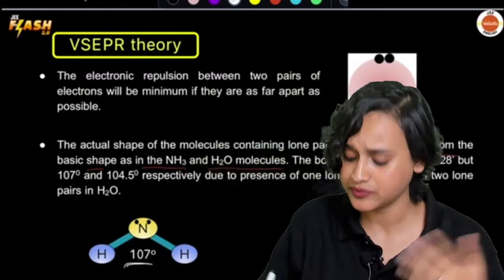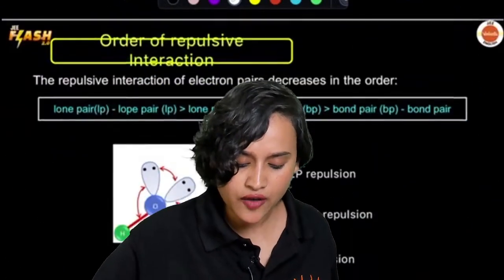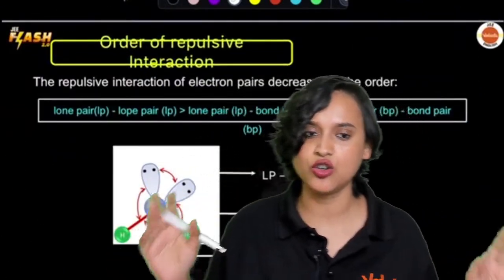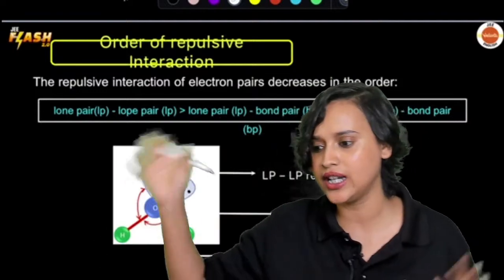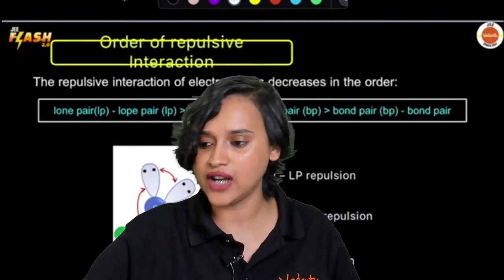Please don't do that. Chalo guys, order of repulsive interaction we have already understood: lone pair-lone pair, then lone pair-bond pair, and then finally bond pair-bond pair, right? Yes, we have understood all of these.